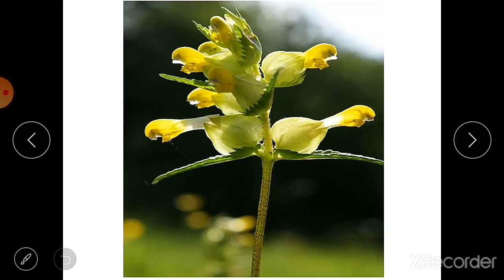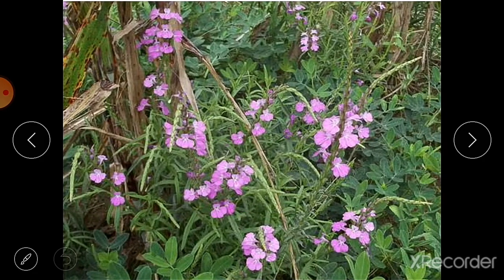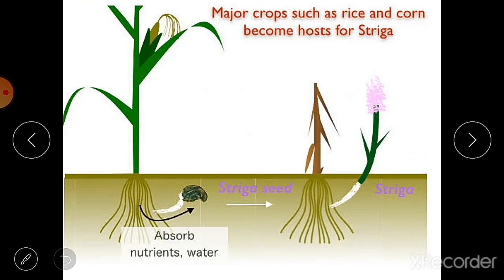Then here you can see the yellow rattle plant. Then this is the witchweed. This is also a parasitic plant, and witchweed is also known as striga. And how does it take nutrition?